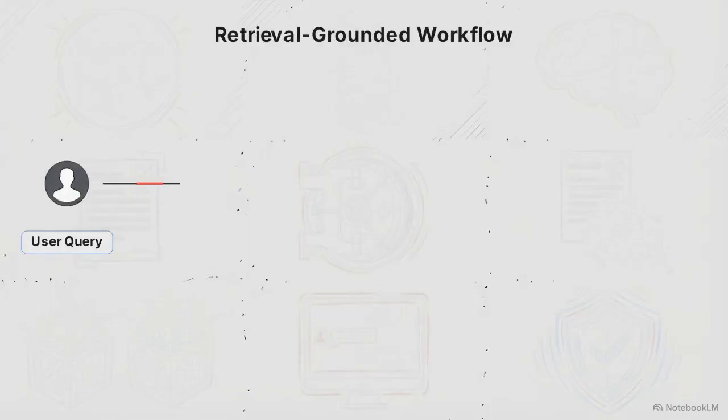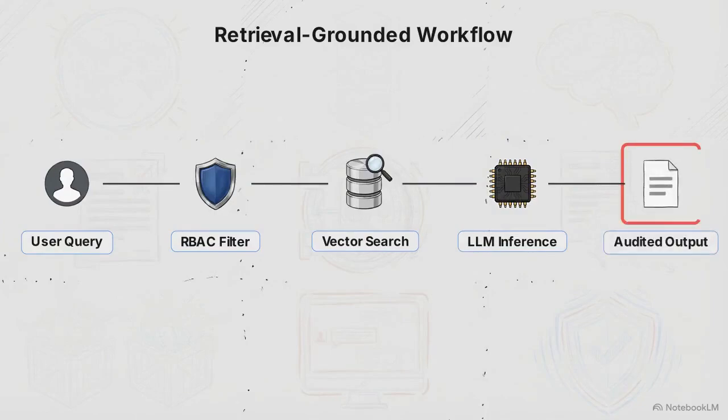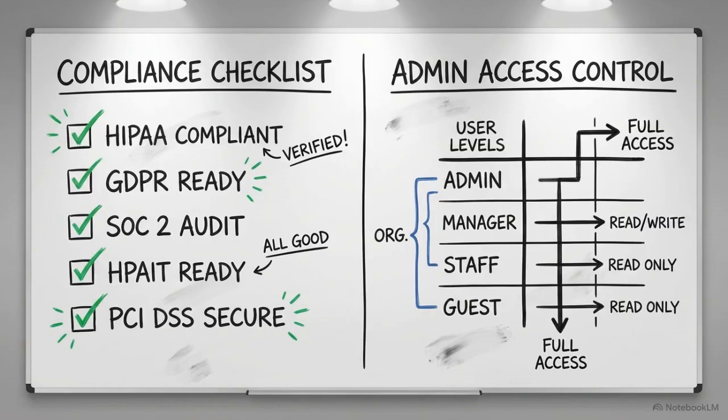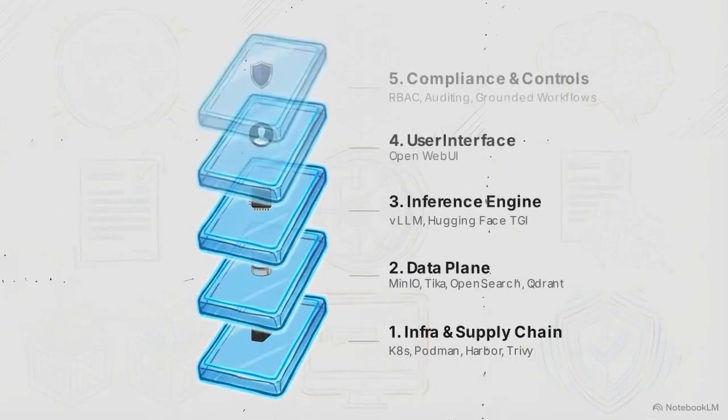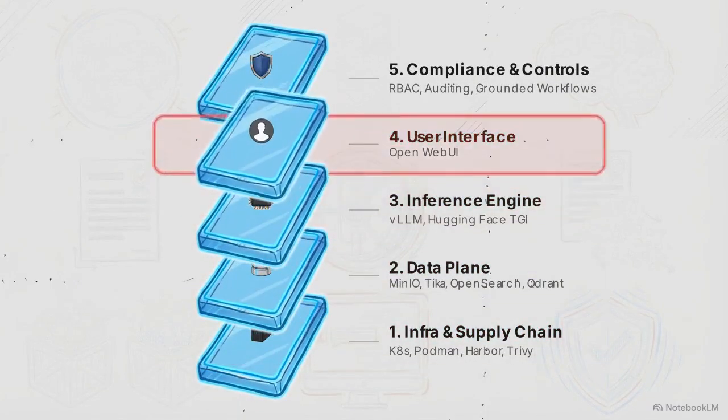To reduce the risk of hallucinations, you implement a retrieval-grounded workflow. The model only answers using the specific snippets retrieved from your audited private index. Compliance in AI is achieved through provable, audited constraints on how the model is allowed to behave and retrieve data. You now have a completed 5-layer blueprint, from the Harbor registry at the base to the Open WebUI at the top.